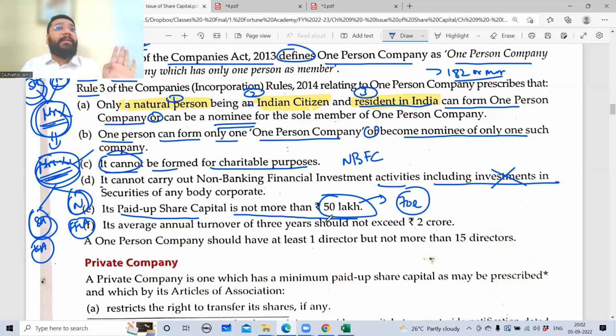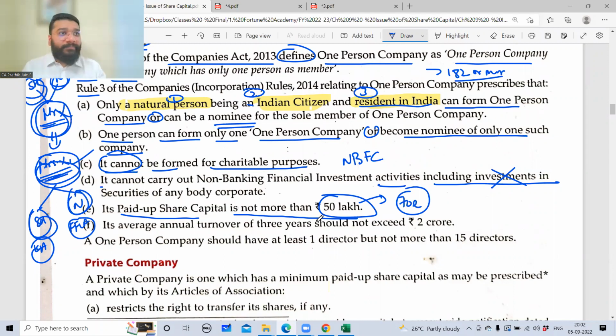It means up to 50 lakh it can be. Less than 50 lakh means what? 49 lakh 99,999. Up to 50 lakh you can invest as capital. If your capital crosses more than 50 lakh, then you have to convert into a private limited company. It is compulsory. If you don't do it, penalty will be applied.